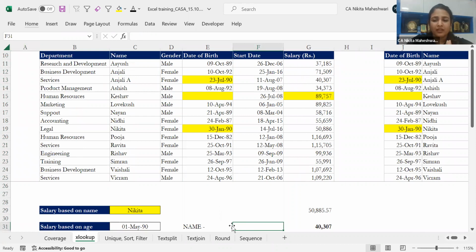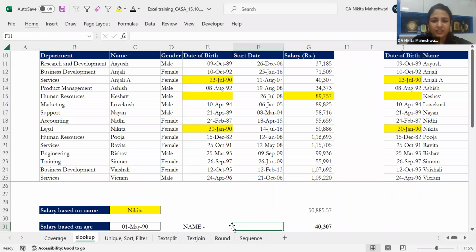Sir, can you... Hello? Yes, sir, you're audible. Yes, ma'am. Can you give me some examples of the IF formula? Sir, we'll stick to the session right now. Whatever it is, I'll take it by 7:45 so we can conclude that also. Okay, ma'am. Thank you.